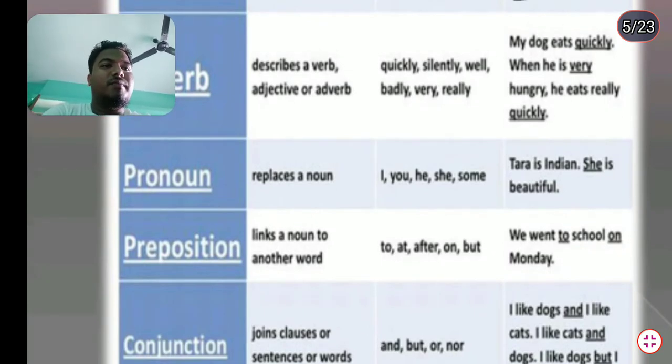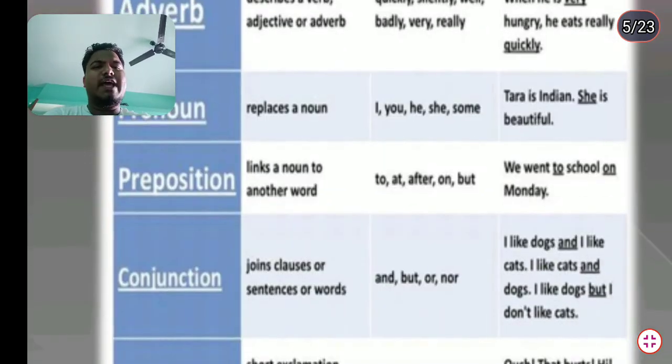Tara is Indian and she is beautiful. Here she is replacing Tara, that's why she is a pronoun. This is called a personal pronoun. Preposition links a noun to another word: to, at, of, after, on, but. He went to the school on Monday. To and on are the prepositions.